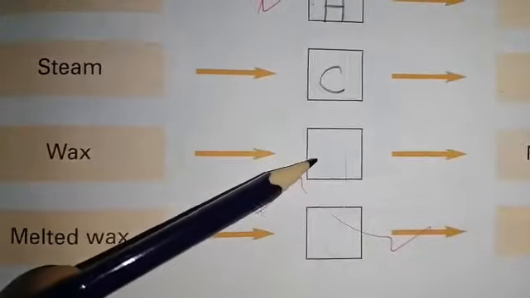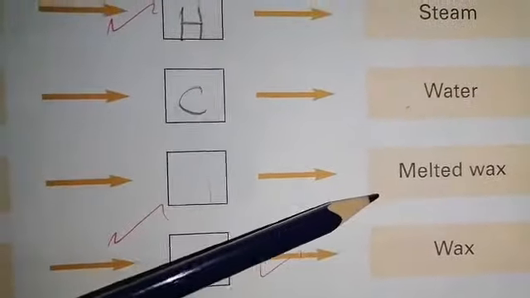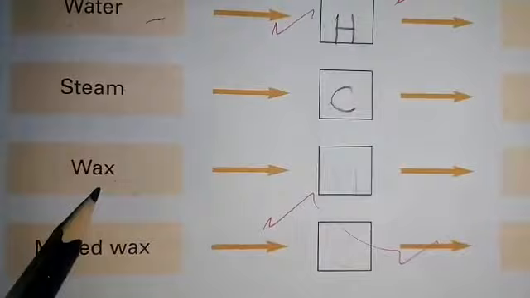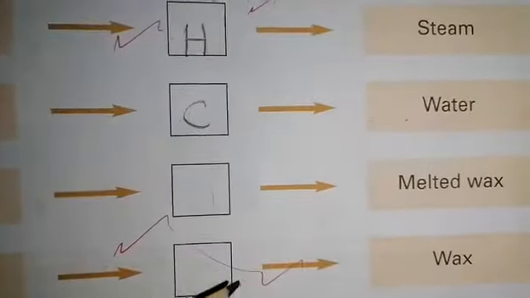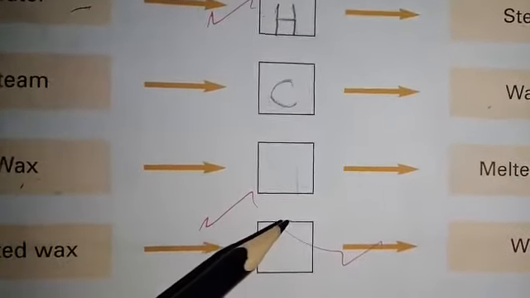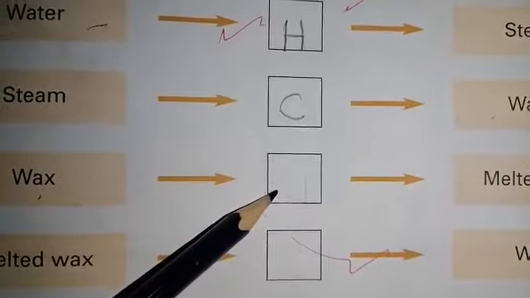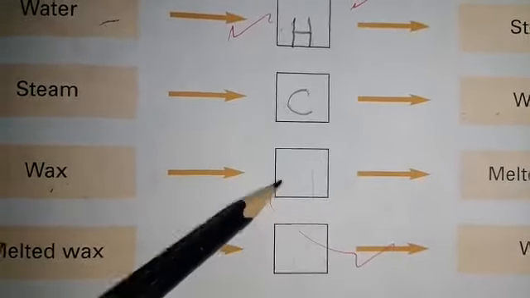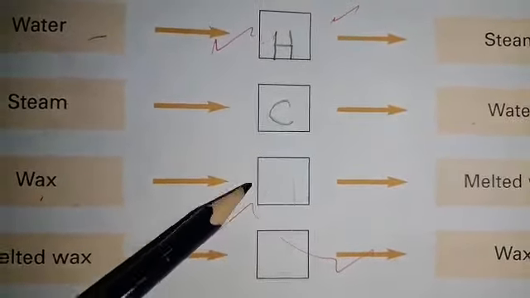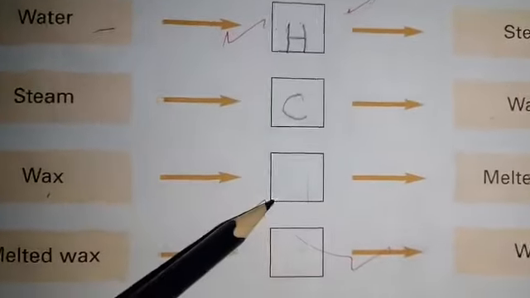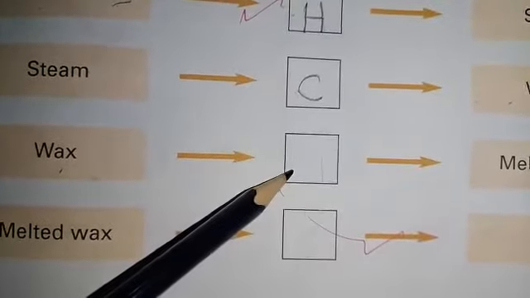Next is wax. Wax, a blank box and a melted wax. So wax converted into melted wax by which process? By cooling process or by heating process? So obviously by heating process, because wax converts into melted wax on heating. So here we will write H.